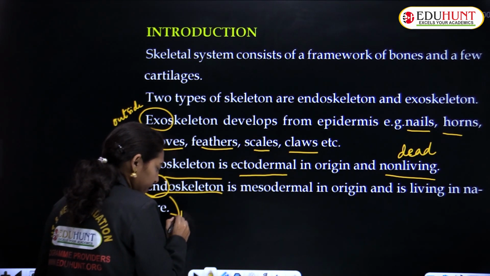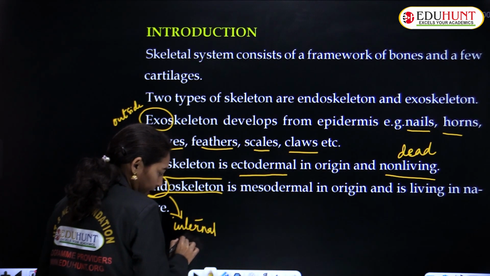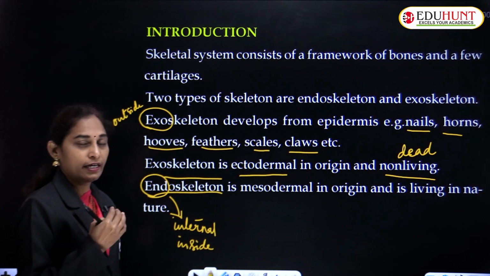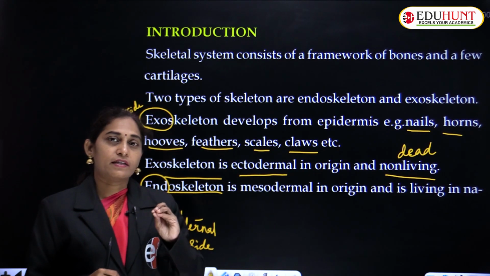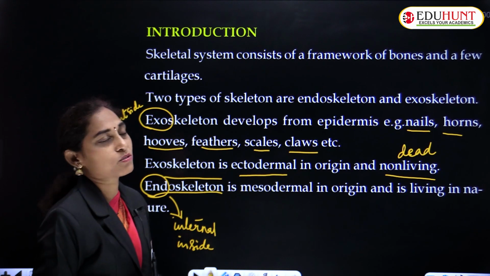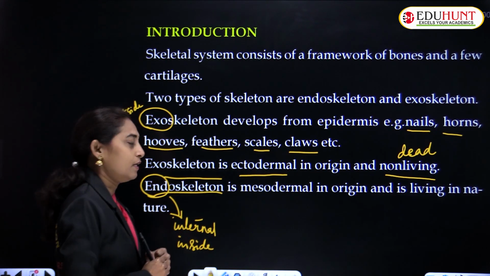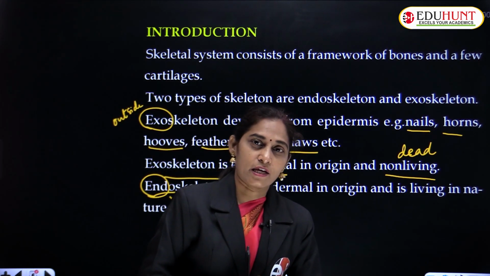Endoskeleton, endo. Whenever we come across this word endo, we can say that it is internal, inside the body. So the skeleton present inside is the endoskeleton. The skeletal parts present outside the body form the exoskeleton of the body, and the bones and cartilage form the endoskeleton of the body.